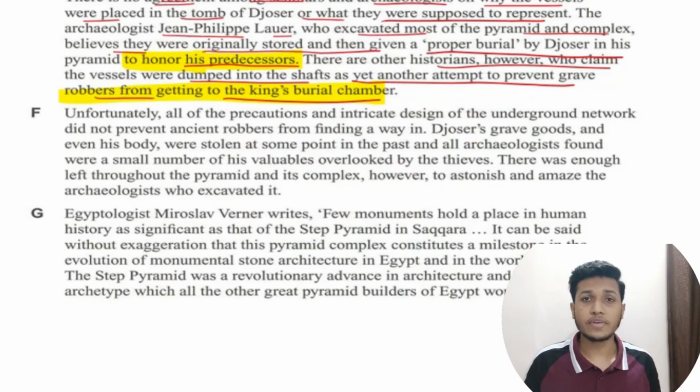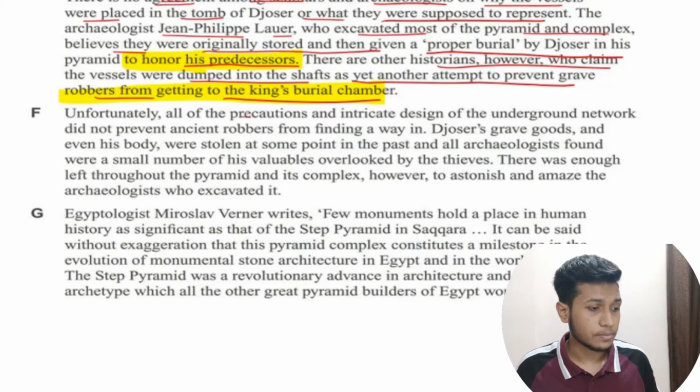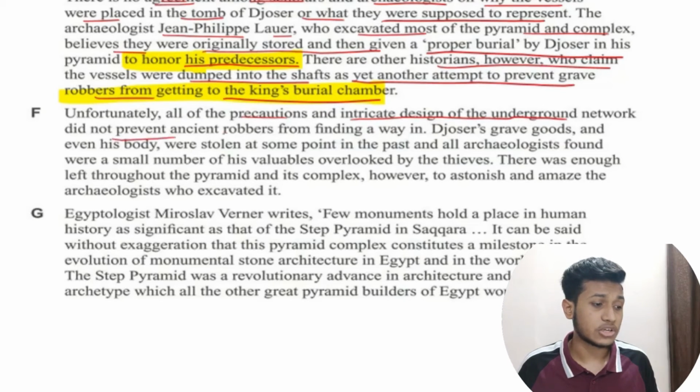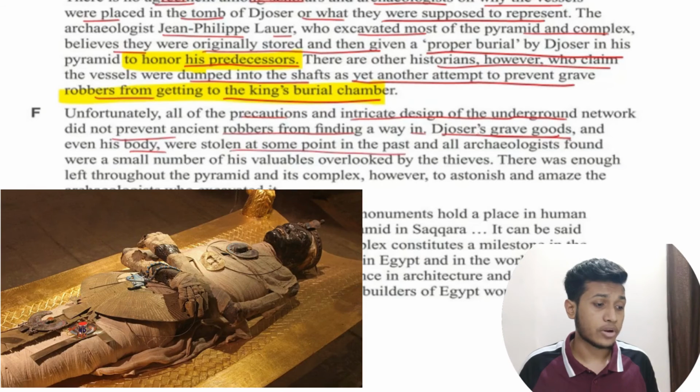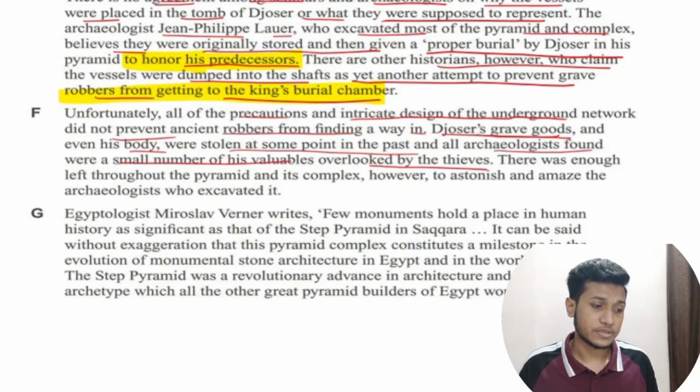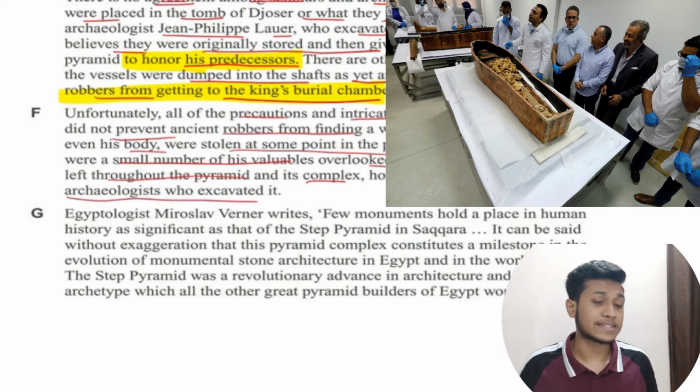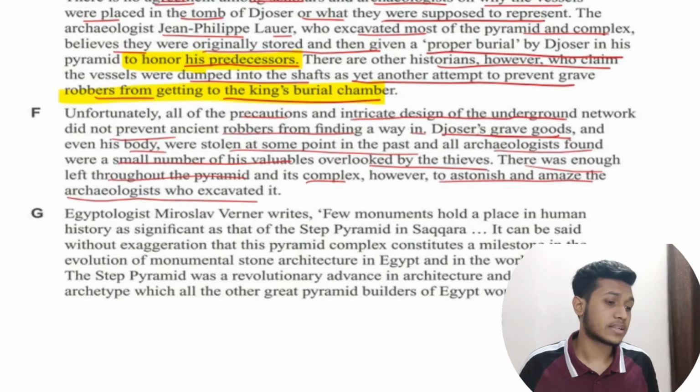Now there are only 2 paragraphs and 4 options left. Unfortunately, for all the precaution and indirect design of the underground network, they did not prevent ancient robbers from finding a way in. Djoser's grave goods and even his body were stolen at some point in the past, and all archaeologists found was a small number of valuables overlooked by the thieves. There was enough left throughout the pyramid and its complex, however, to astonish and amaze the archaeologists who excavated it. See, the answer is in the last line.